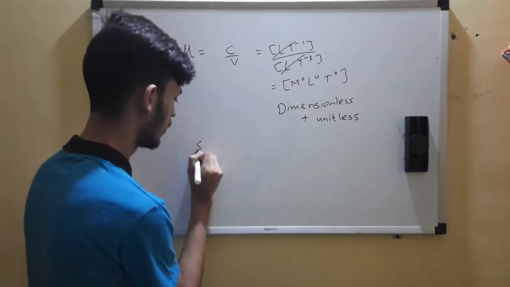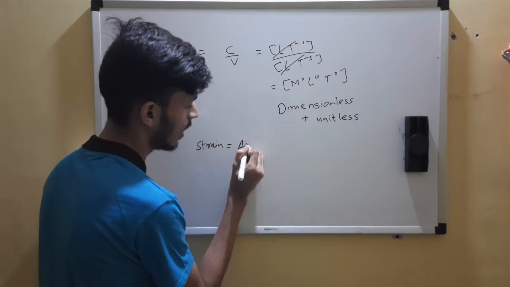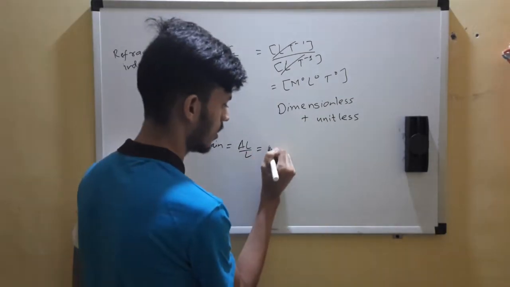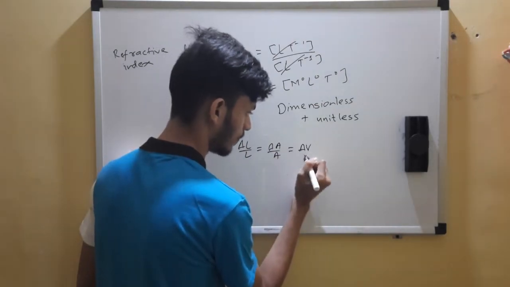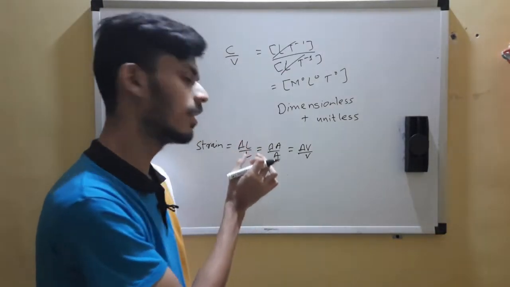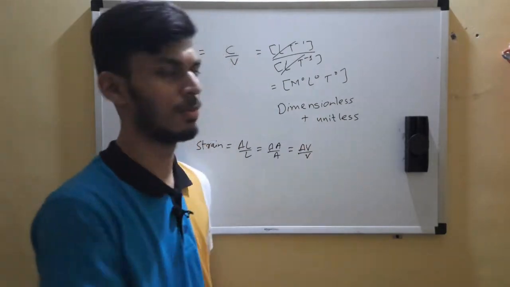Strain. Strain is given by delta L by L, or you can say delta A by A or delta V by V. We'll prove it for all three. It means change in length by length, change in area by area, change in volume by volume.